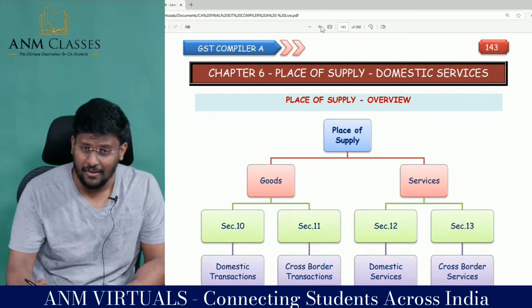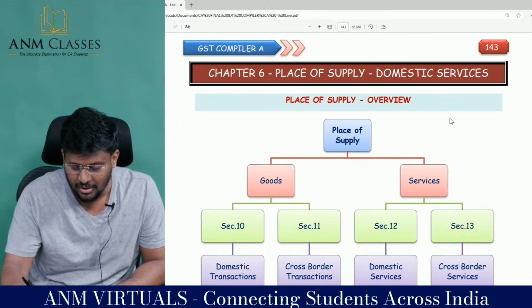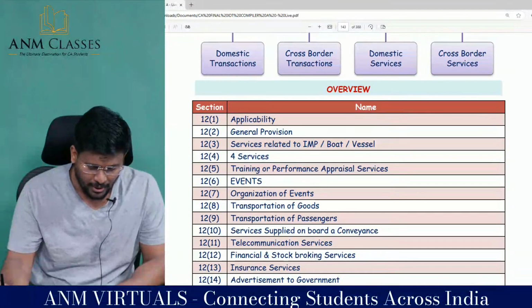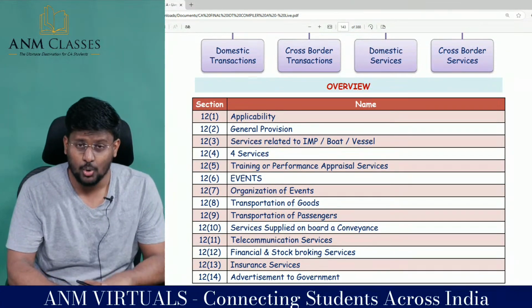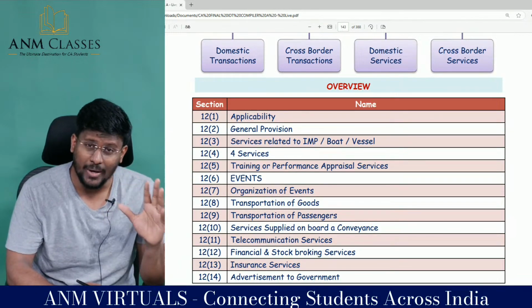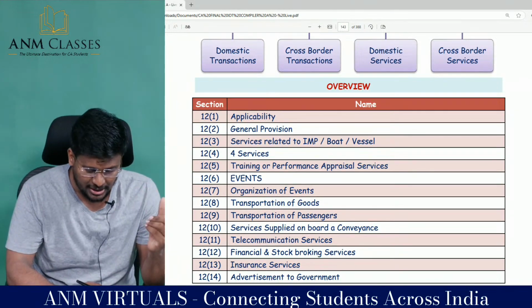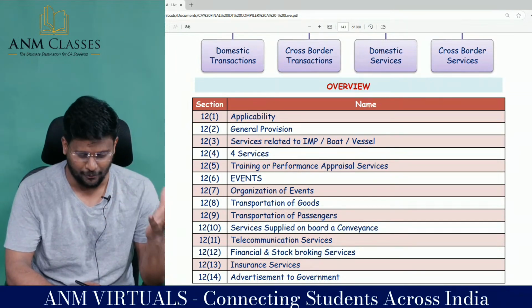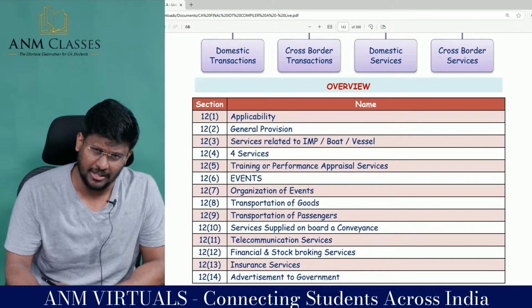Sir, we are having place of supply. In that, section 10 is there and section 12 is there. Section 12 has these subsections: 12.1, 12.2, 12.3, 12.4, 12.5, 12.6, 12.7, 12.8, 12.9, 12.10, 12.11, 12.12, 12.13, 12.14. 12.1 is applicability.